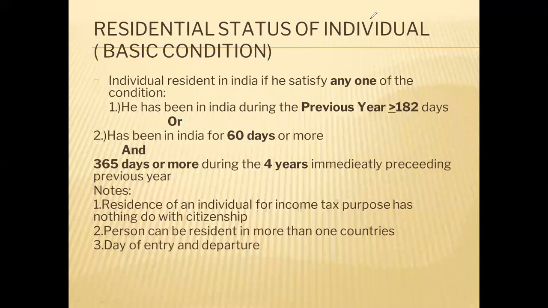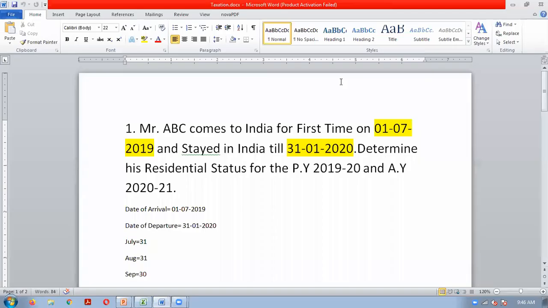For condition number one, we have already discussed one illustration: Mr. ABC came to India for the first time, meaning before that he had not come to India during any year. On 1st July 2019 he is coming and he is going back on 31st January 2020. These dates will come in the previous year 1920.